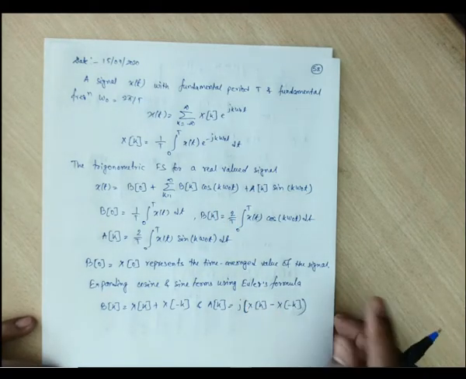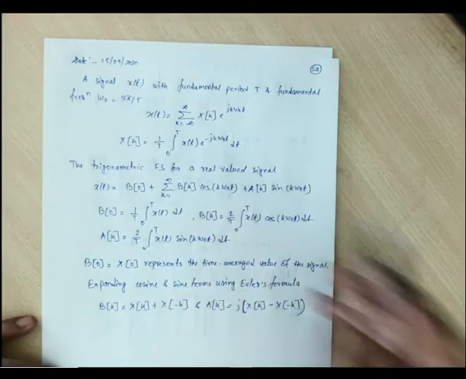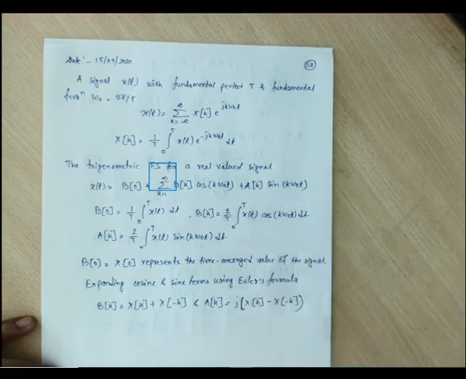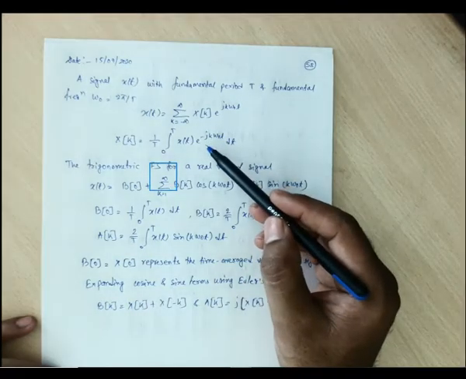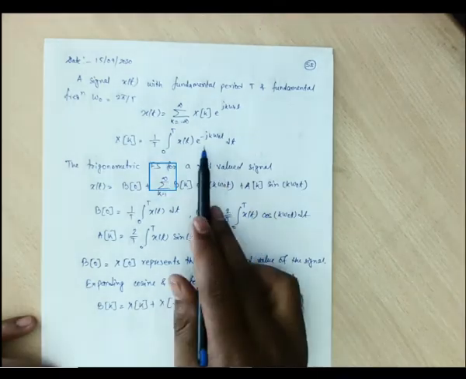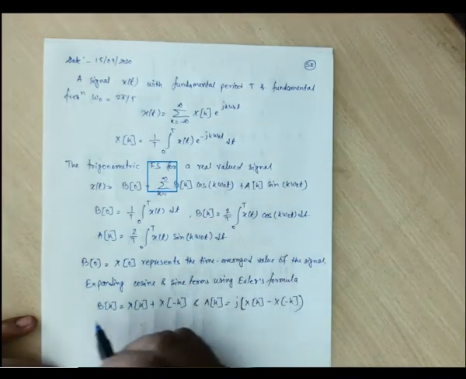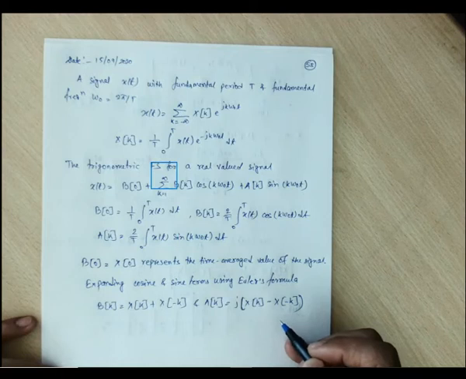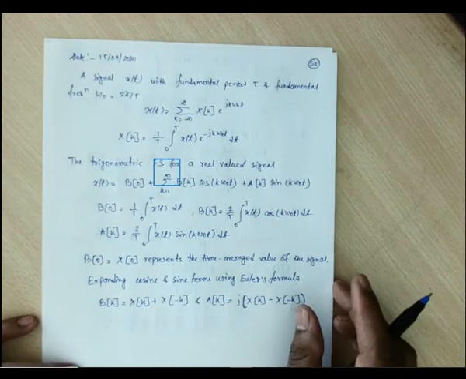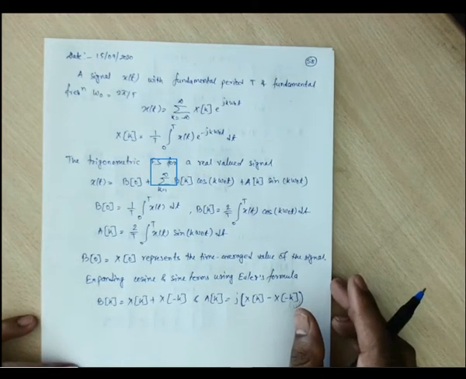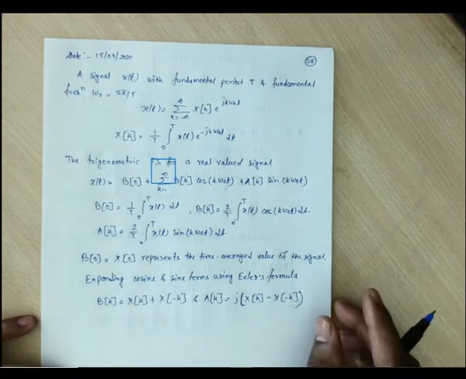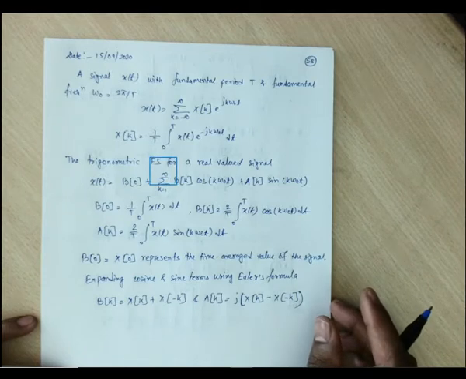Okay, so what we did is, if we expand these cosine and sine terms with Euler's formula, then we get exponential terms. So we take the xk representation with respect to the exponential term. We can get bk as xk plus x of minus k, and ak, which is an imaginary value, that is j times xk minus x of minus k. So this is the relationship between the trigonometric and exponential Fourier series.